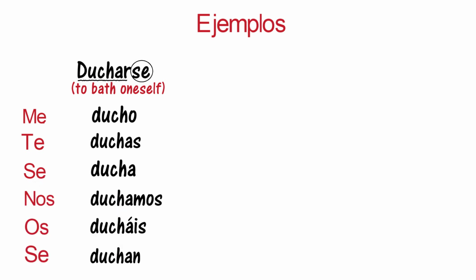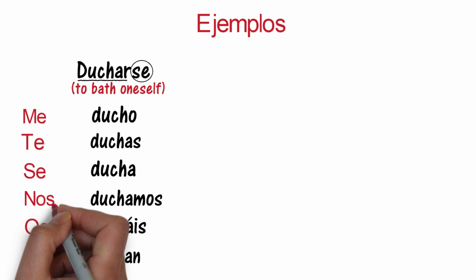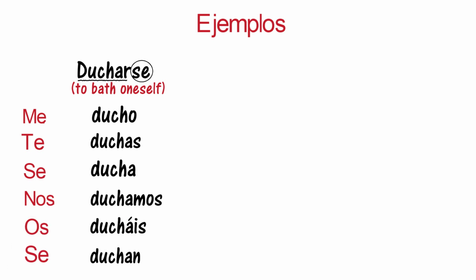And instead of using nosotros, we use nos. Instead of using vosotros, we use os. And finally, we use se instead of using ellos, ellas, o ustedes. So our reflexive pronouns are me, te, se, nos, os, se.